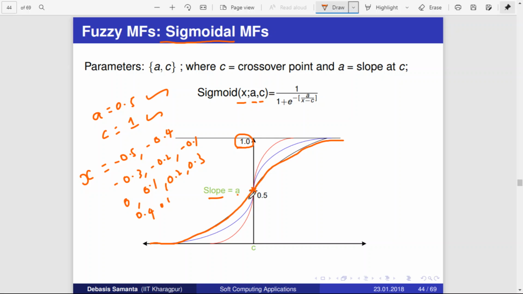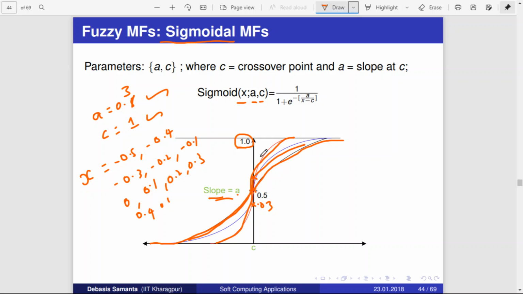Say for example a is 0.3, instead of 0.5, if you apply 0.3, then assume this is 0.3, then your curve will be something like this. Are you getting? It will be like this. Okay, so if a is 0.7, then it will cross over here, then the curve may be something like this, right? So depending on where you want it to cross over, accordingly you can fix the value of a, and also you can change the value of c.